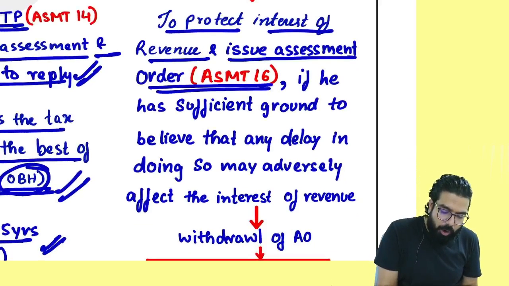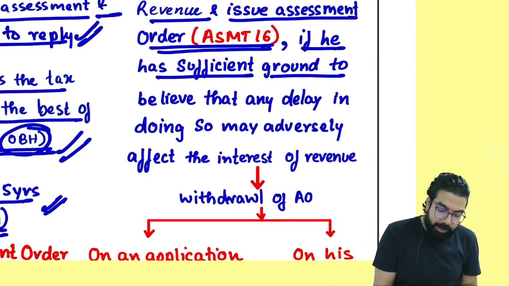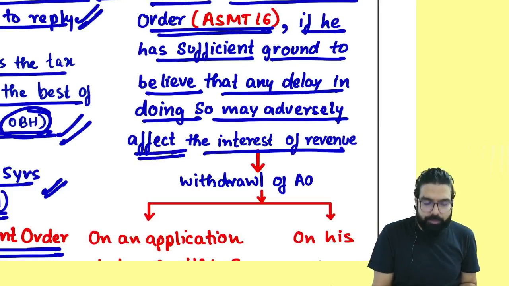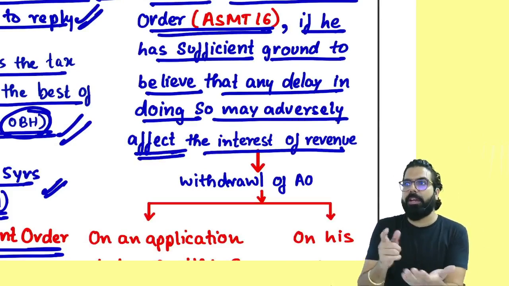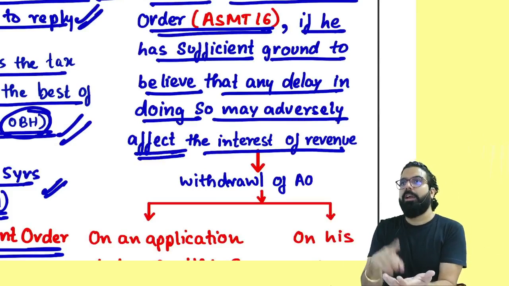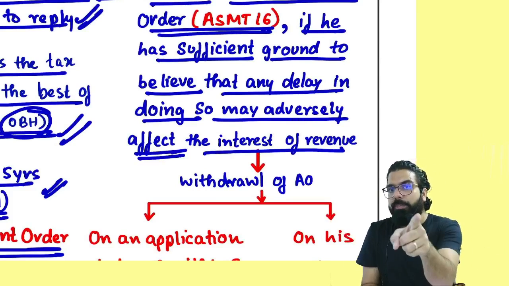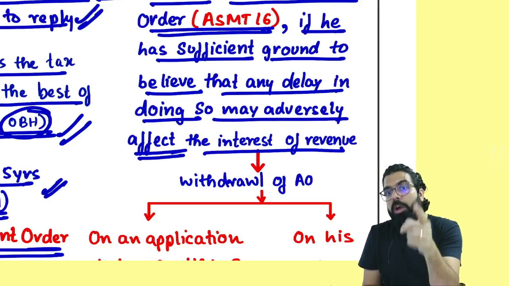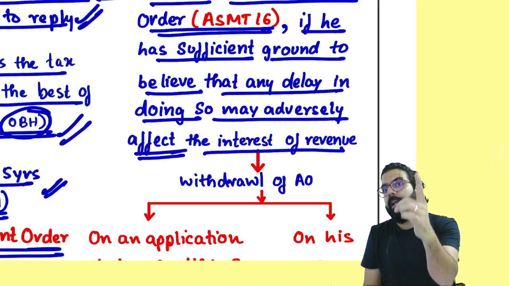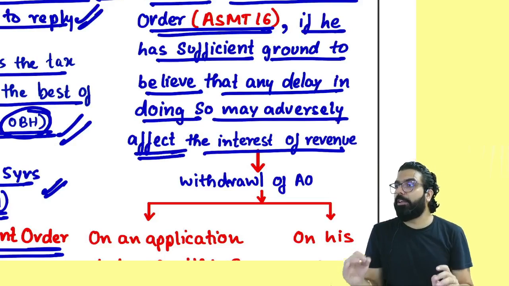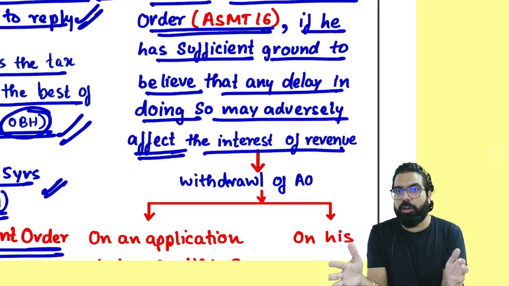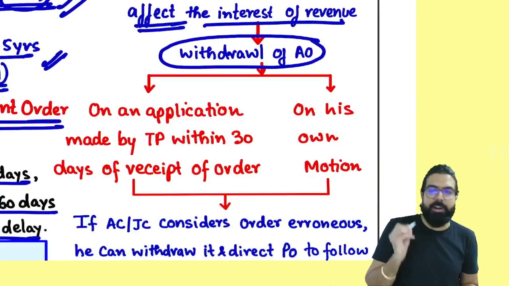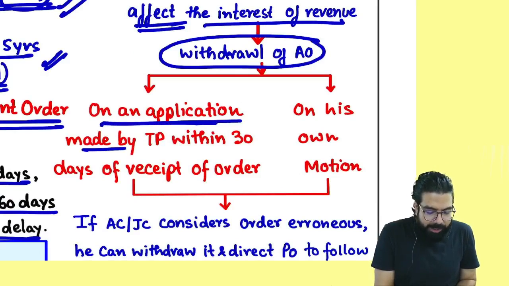And he will issue an assessment order if he has sufficient ground to believe that any delay in doing so may adversely affect the interest of the revenue. Sir, if I don't pass the assessment order now, the transporter will run away. Sir, if I don't pass this assessment order now, this warehouse keeper, he will send off the goods somewhere else. I have to do the assessment now. But summary assessment is done in a rush, quickly, correct or not, everyone? So there can be some mistake, and hence they are telling this order can be withdrawn on application of a taxable person.